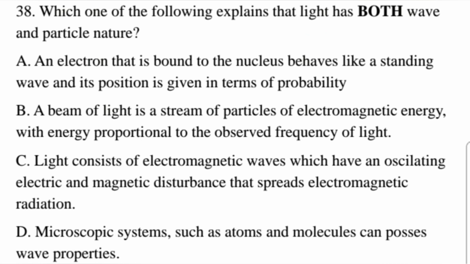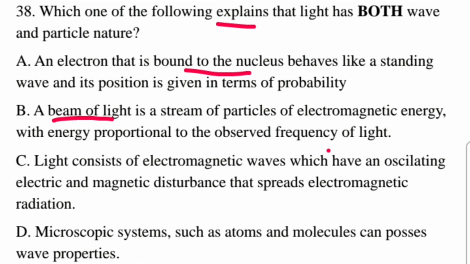Question number 38. Which one of the following explains that light has both wave and particle nature? A. An electron that is bound to the nucleus behaves like a standing wave and its position is given in terms of probability. B. A beam of light is a stream of particles of electromagnetic energy with energy proportional to the observed frequency of light.